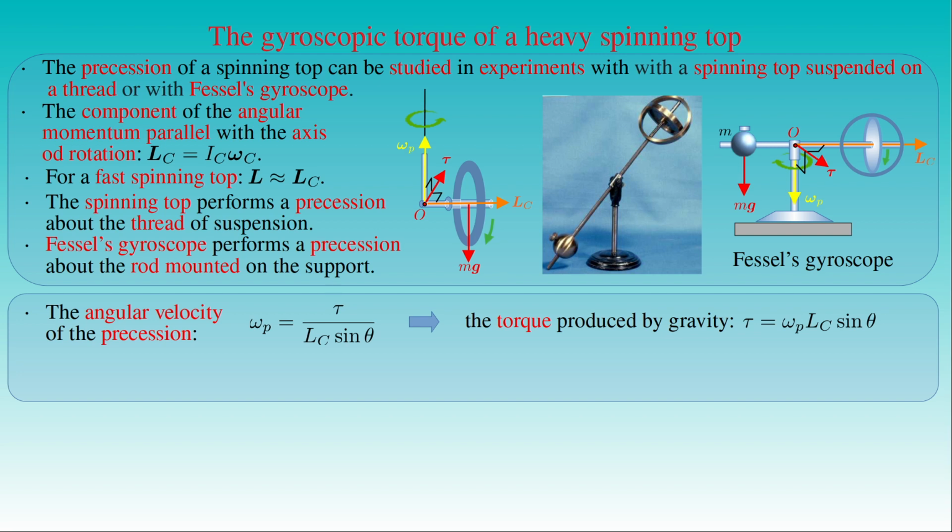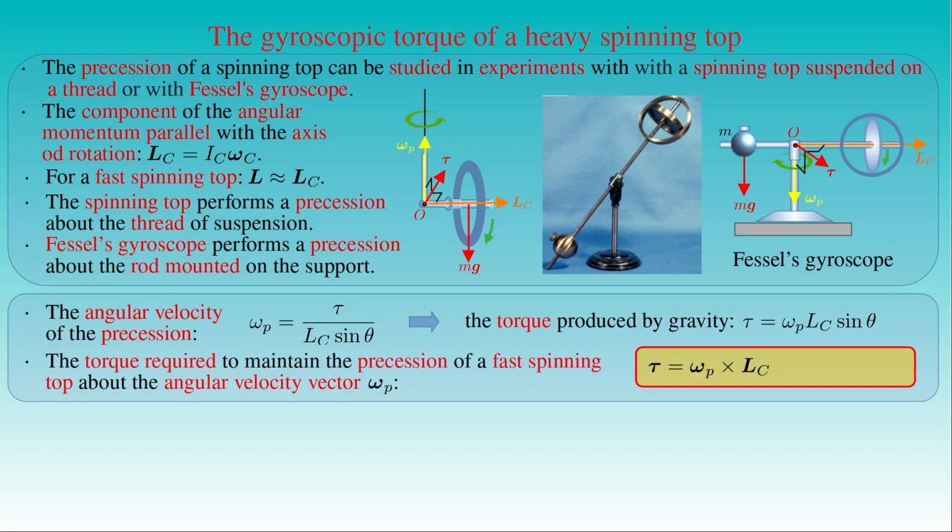This general equation also holds since the direction of the cross product in this equation is the same as the direction of the torque tau. Consequently, a fast spinning top rotating about its axis of symmetry C with the angular velocity omega c performs a precession about the angular velocity vector omega p, and the torque tau required to maintain this precession is given by the cross product of the vectors omega p and Lc.